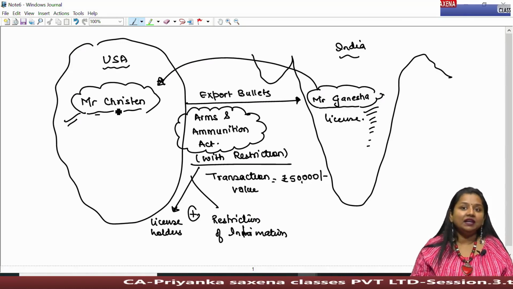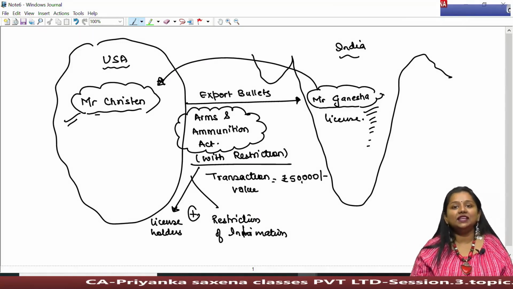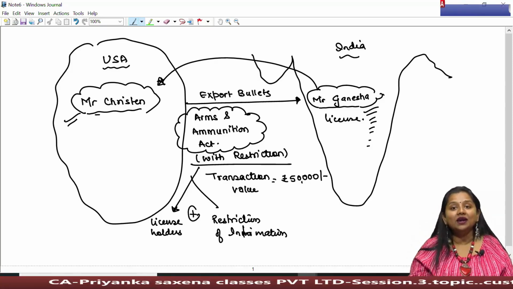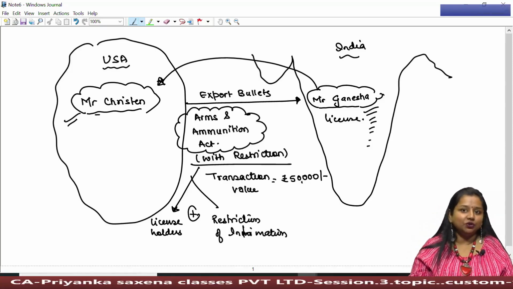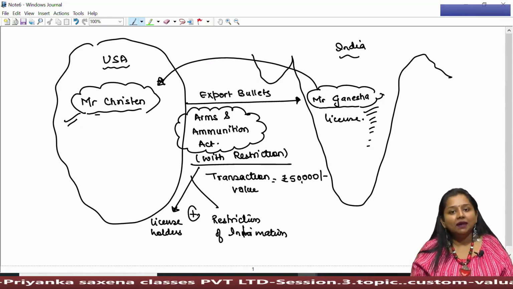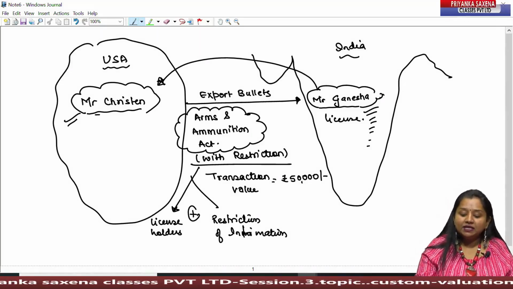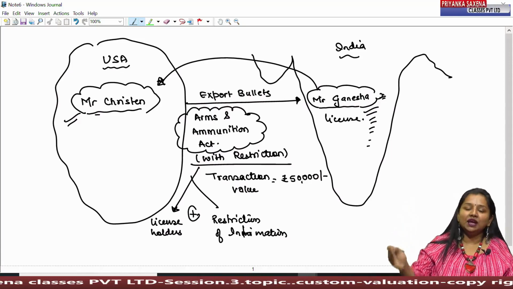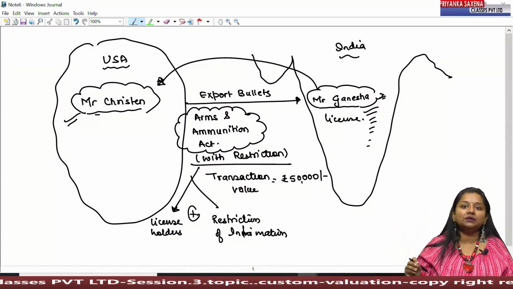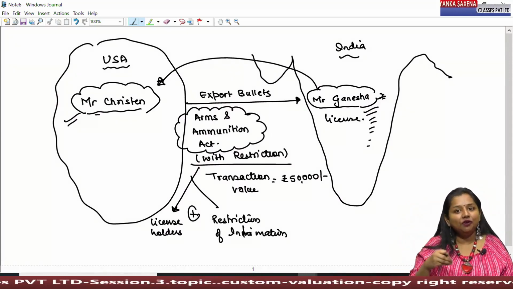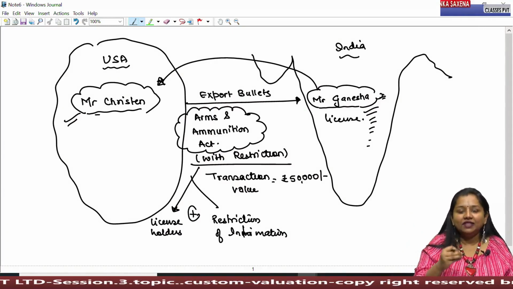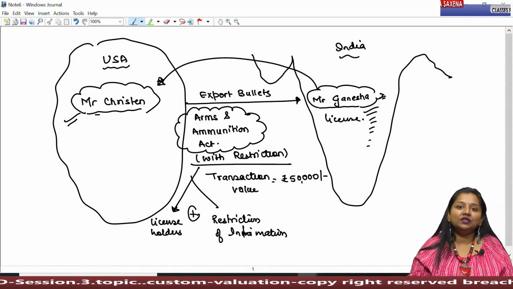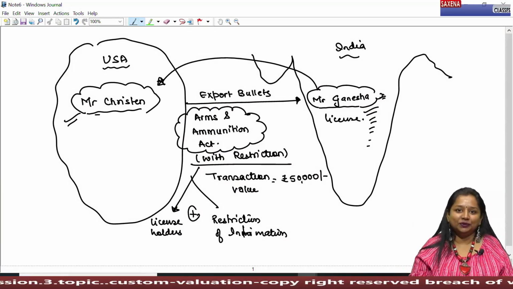Christine will definitely ask him where Mr. Ganesha has used those old 100 bullets, after which only he can supply another bullets. Now if Mr. Ganesha informs Mr. Christine that he has used the 100 bullets for such and such particular purposes which are within the ambit of law, then only after that Mr. Christine can make further supply of another bullets to him.